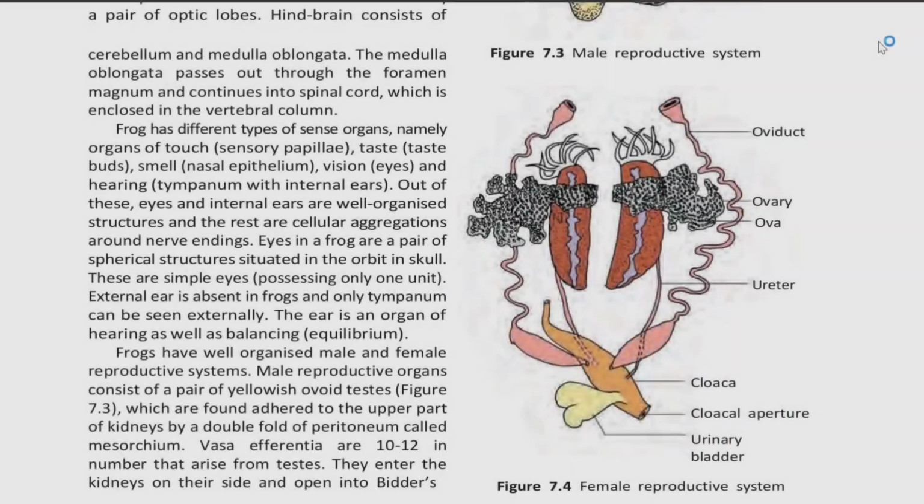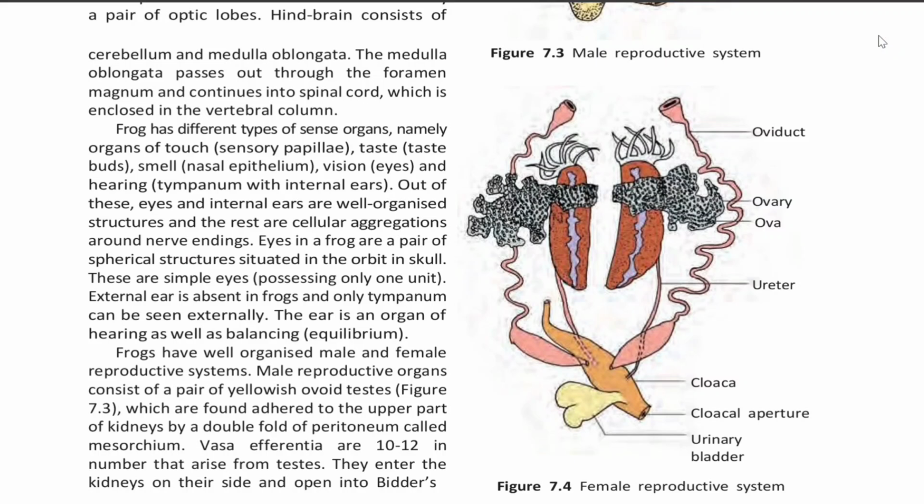Frog has different types of sense organs, namely organs of touch, that is sensory papillae, for taste, taste buds, for smell, nasal epithelium, for vision, eyes, and for hearing, tympanum with internal ears. Out of these, eyes and internal ears are well organized structures, and the rest are cellular aggregation around nerve endings.